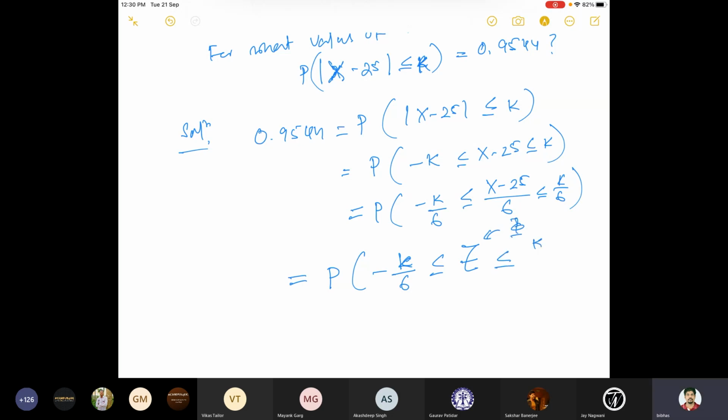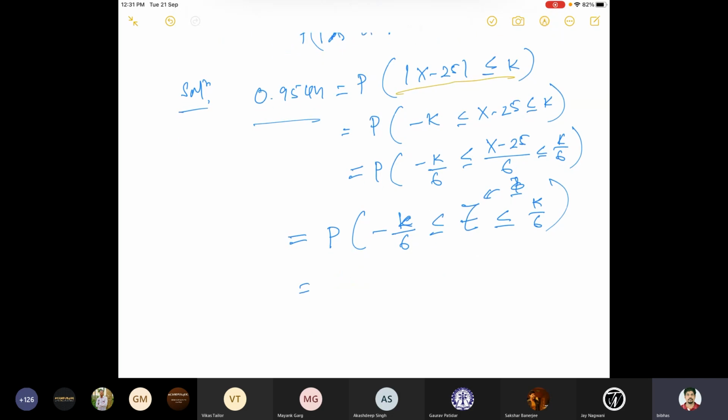So let's equal to k by 6. Now this has to be equal to this value. This is basically the area. Let's say the standard normal, so 0 is the mean. This is the normal distribution. Somehow k is there, let's say some k is here, and this is minus k by 6 and this is k by 6. So we are trying to find out the area between these. This is actually the probability, and this has to be equal to this number.